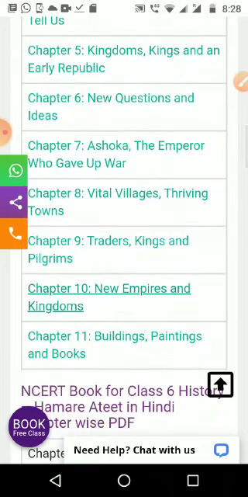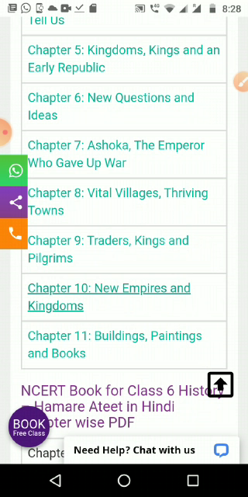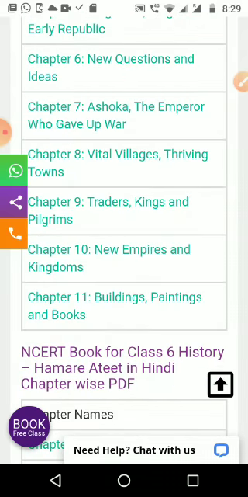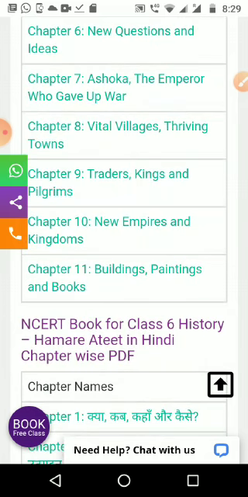6th lesson, new questions and ideas, how the new religions started, like Buddhism or Jainism, things like that we studied in 6th standard. Then in 7th standard, Ashoka the emperor who gave up war. We are studying how Ashoka was influenced by Buddhism, and what happened after the Kalinga war. He became one of the supporters as well as preacher of Buddhism. He sent his disciples even to Africa at that time. It is in the early centuries.